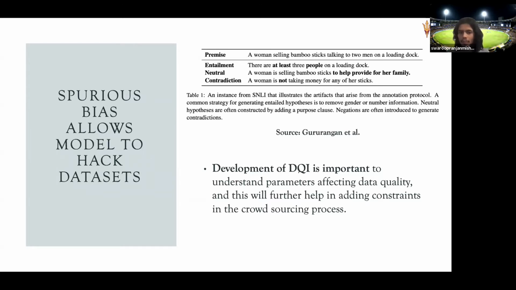Similarly, there are other kinds of spurious biases, which actually prevent the model from generalizing to several different tasks. That's why data quality is important. And our idea is, like in other domains where we have power, water, and soil, can we develop something like that for NLP, and later in general for machine learning, so that we can understand what are the parameters that affect data quality? And this can have several different applications. One application is that you can provide feedback to the crowdsourcing process by adding constraints, so that crowd workers will create a high quality data set.